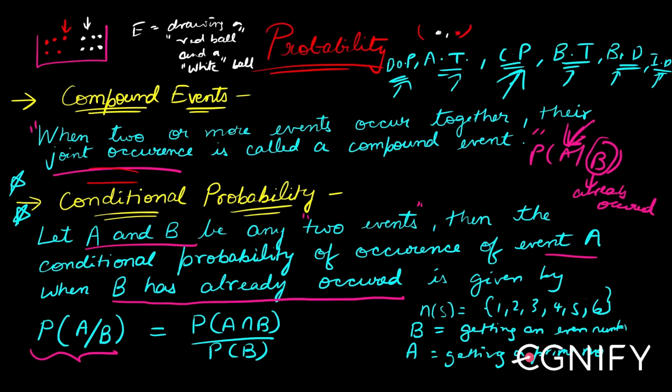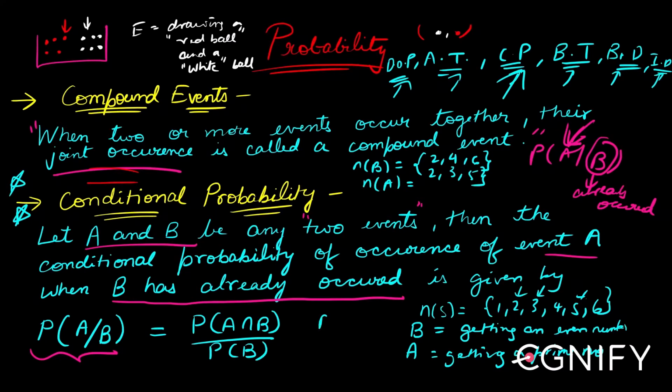What does n(B) have? Getting an even number: 2, 4, and 6, right? And n(A), getting a prime number: 2 is prime, 3 is prime, and 5 is prime. So 2, 3, 5 are the possibilities.